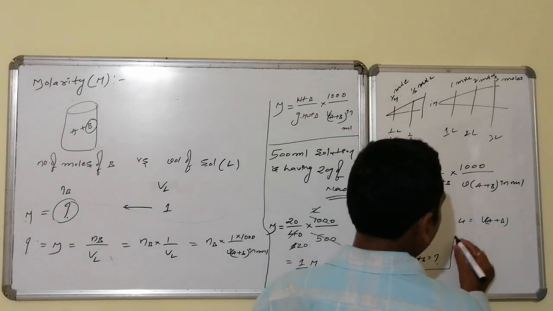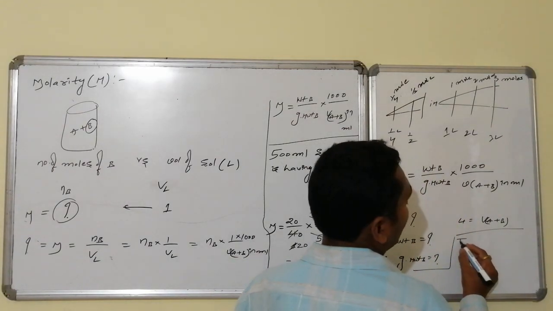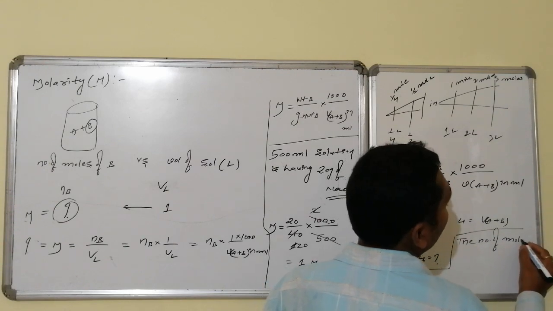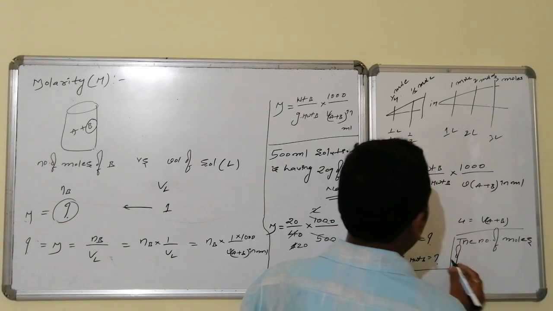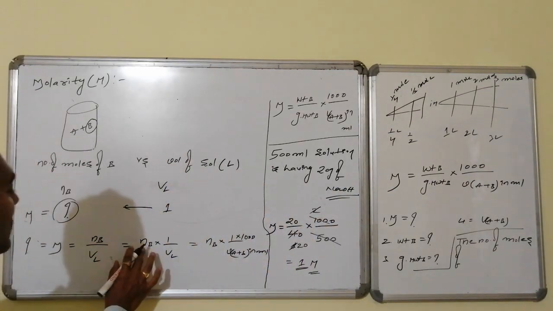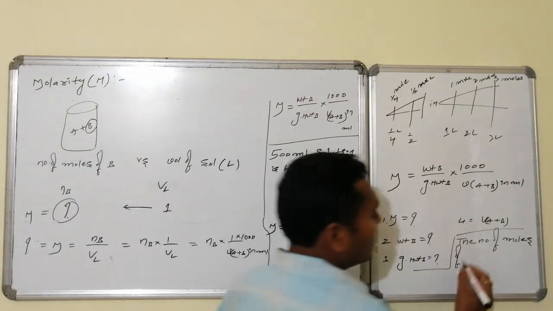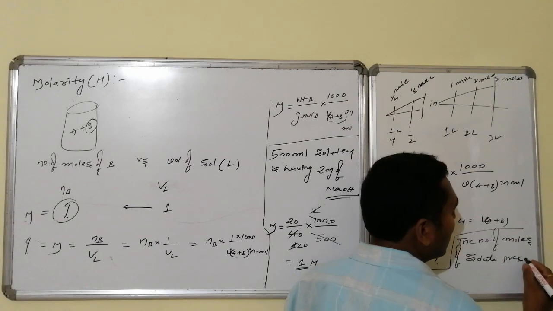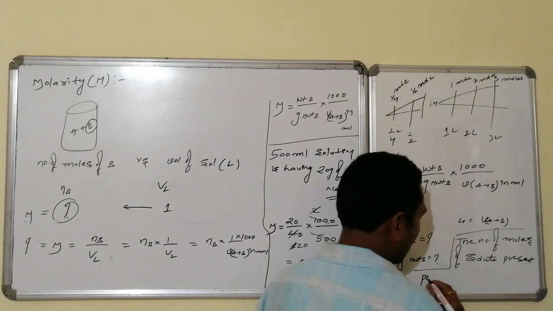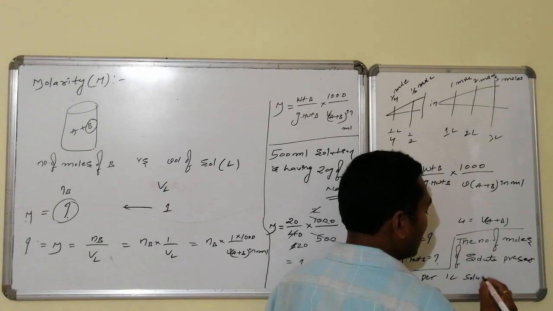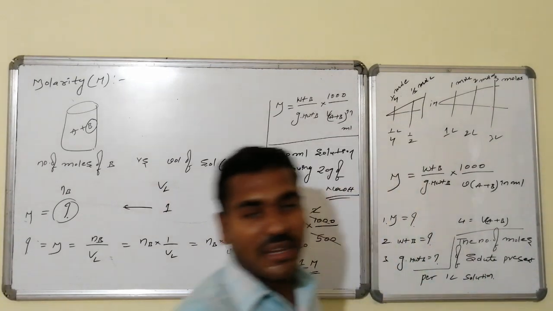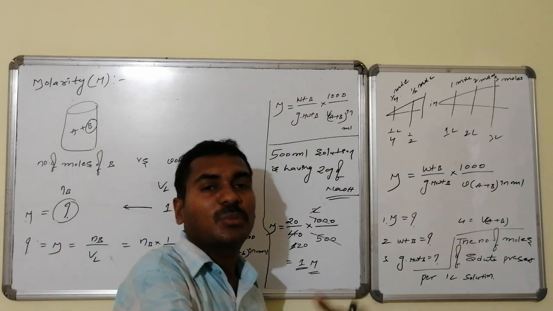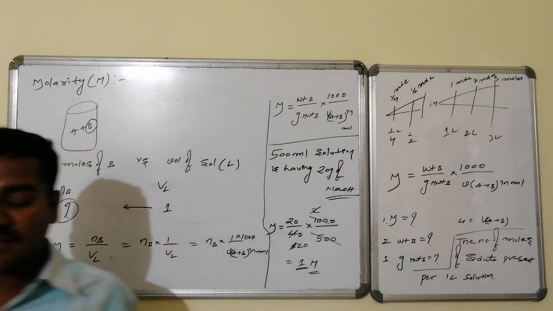We can define it like this: the number of moles of solute present in 1 liter of solution is known as its molarity. Next we will discuss molarity in terms of primary concentration units.